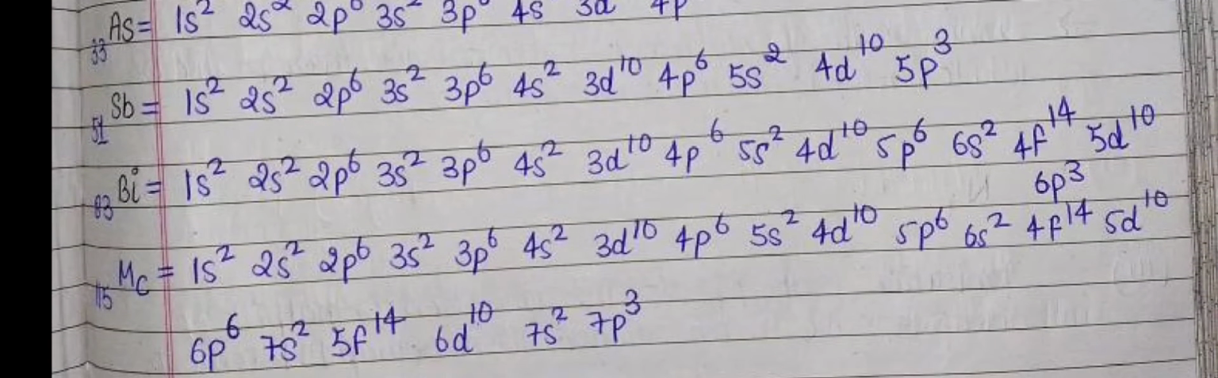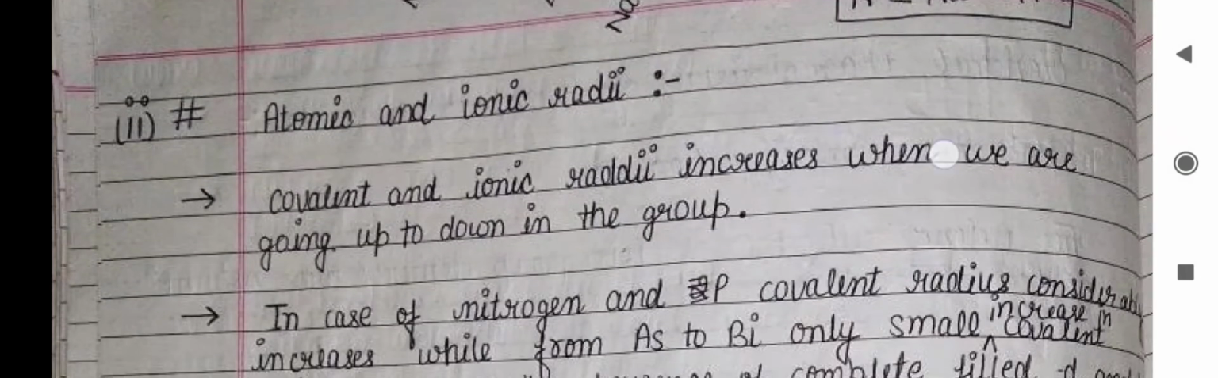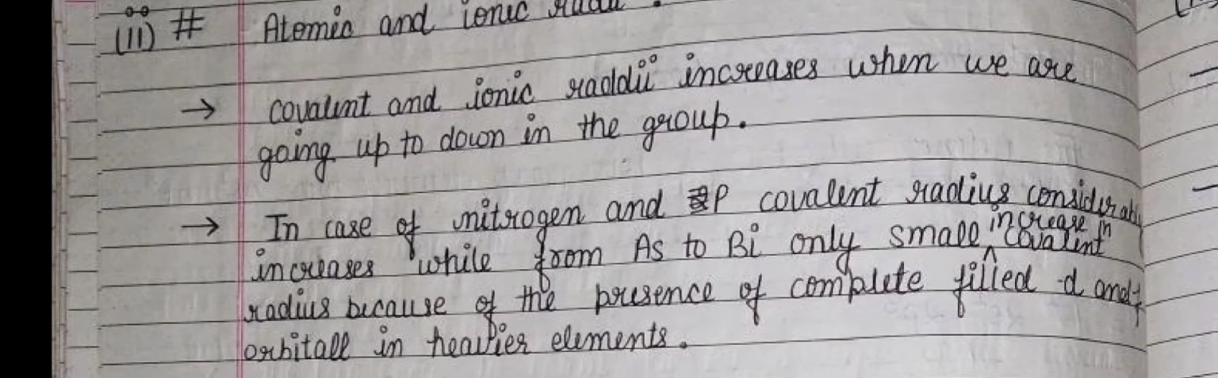In all of these, only the internal configuration changes and the number of shells increases, but the outer or valence electronic configuration is ns2 np3. You can take a screenshot of this electronic configuration. Now we are talking about atomic and ionic radii.